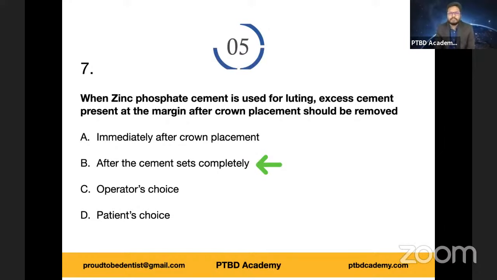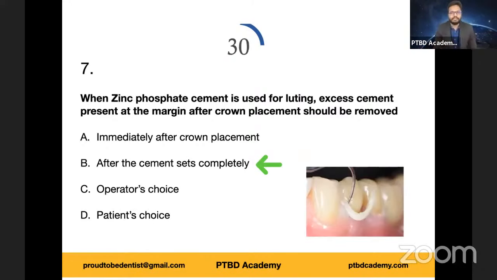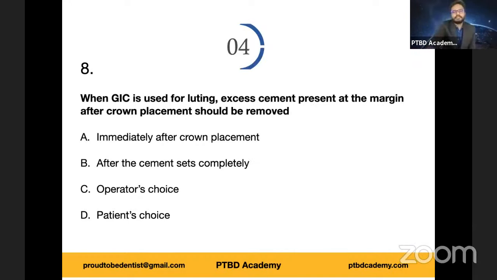It's because the zinc phosphate cement doesn't chemically adhere with other surfaces or other tooth structure or soft tissues. So that's the reason why you can allow the cement to set completely and then remove the excess cement. As you can see, even though that's not zinc phosphate, that's just a model I've placed, a model illustration. So after the cement sets completely, you can remove it. However, I'm not going to further extend my discussion, but instead, I'm going to pose the next question, which I'm sure you'll answer right. So +4 for those who've chosen option B. Now go ahead and answer this question.